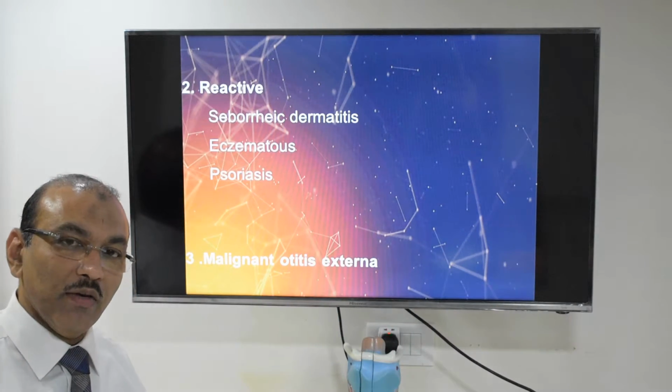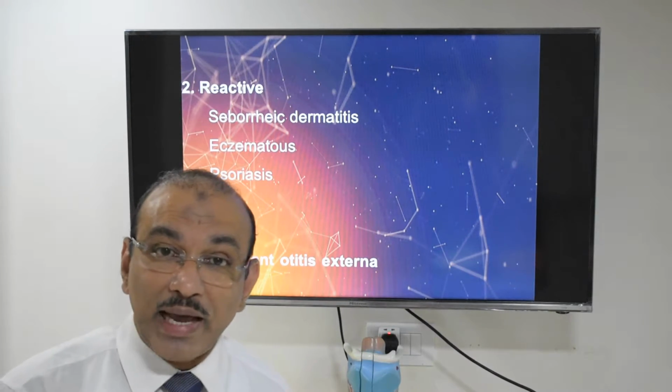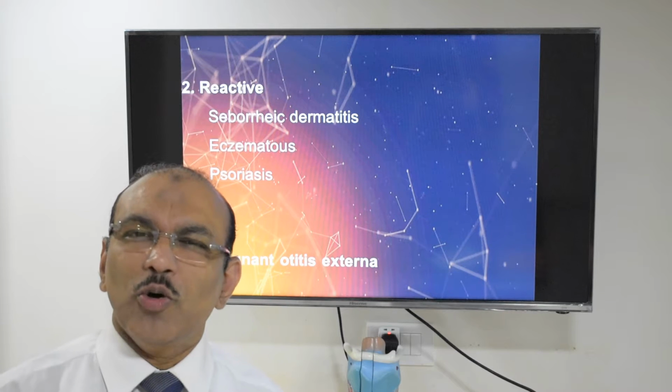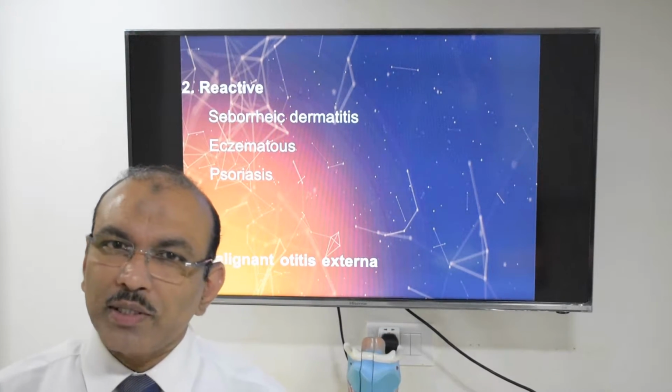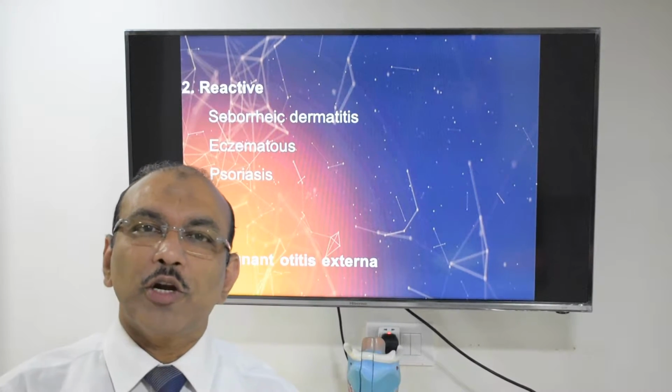Now the last one is called malignant otitis externa. As the word says, malignant, the disease is also really dangerous. But it is not very common. Actually, 90 to 95% of the patients of acute otitis externa, we can easily treat as an OPD.